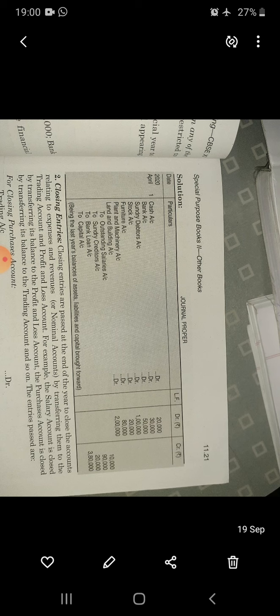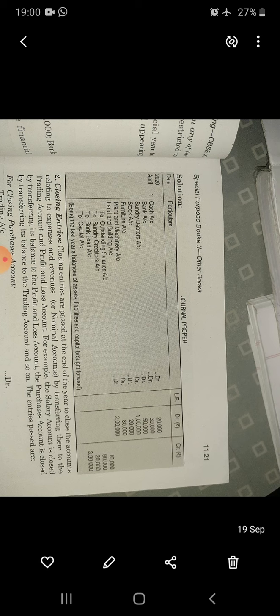Cash account debit, bank account debit, sundry debtors account debit, stock account debit, furniture account debit, plant and machinery account debit, land and building account debit. These are the assets, so these must be debited, and liabilities must be credited. Liabilities are outstanding salaries, creditors, bank loan, and capital, all credited, being the last year's balance of assets, liabilities and capital brought forward. So these are the questions based on opening entries.